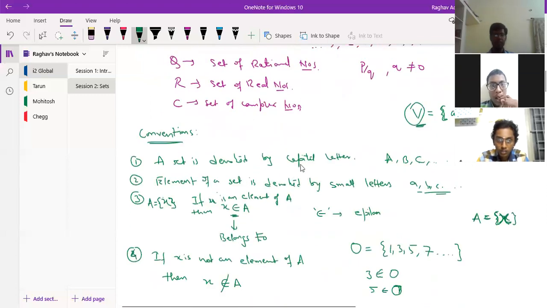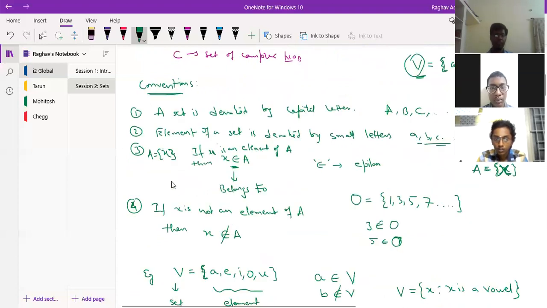The convention is that a set is denoted by capital letters. The elements of the set are represented by small letters. If the elements are directly given, say 1, 2, 3, 4, then we directly write them. Otherwise, if we don't know, then we write X or small a, small b, like that. If we say that the element X is an element of A, then we represent it by epsilon. Epsilon is a symbol that denotes that X belongs to A.